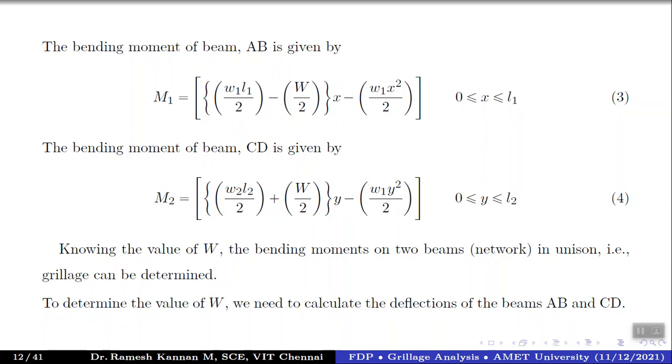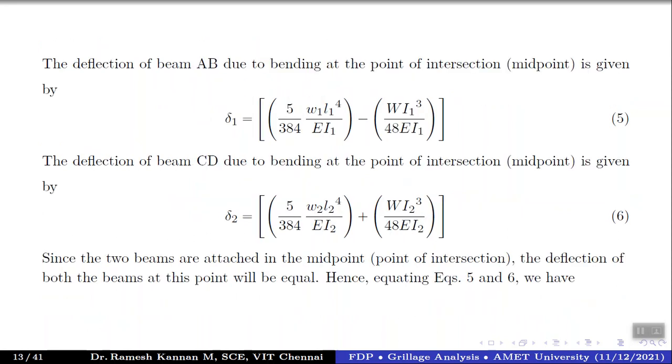So to find out the value of W, which is the intensity at that point of intersection, we need to calculate the deflection of the beams AB and CD. Not only bending moment matters, but we need to look into the deflection as well. Right, so the deflection of AB due to bending at the point of intersection or midpoint is given by this delta 1, which is 5 by 384, which is the deflection for a simply supported beam, W1 L1 power 4 divided by EI minus W into L1 cube divided by 48 EI. So something like the deflection of AB.